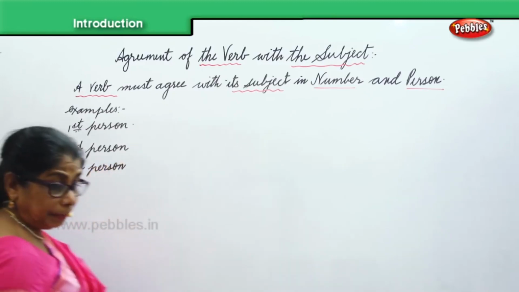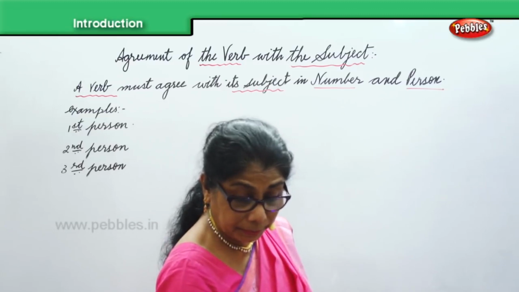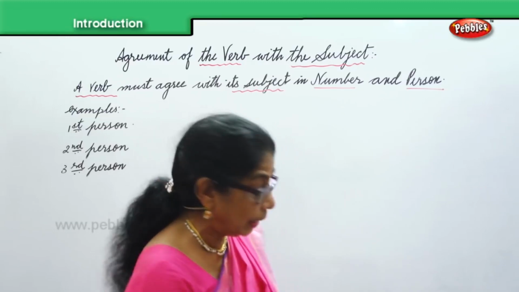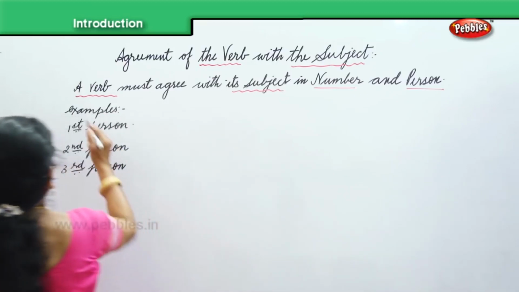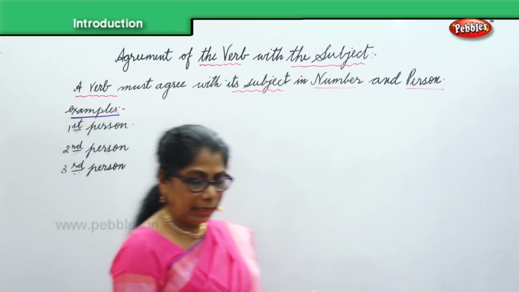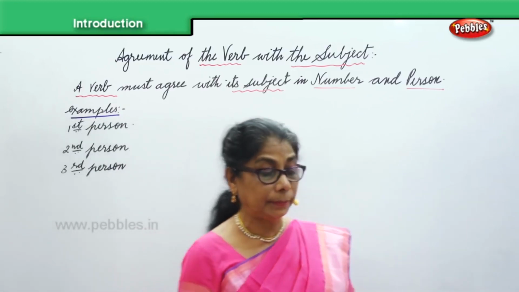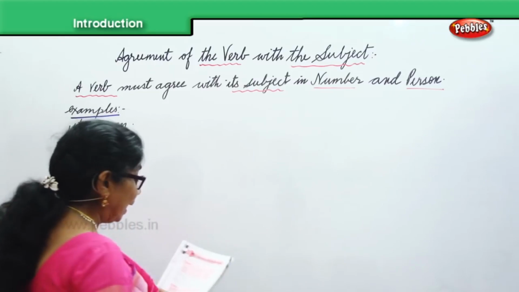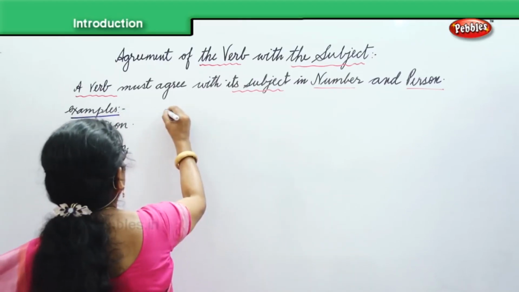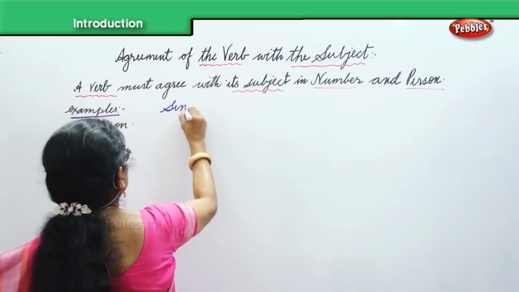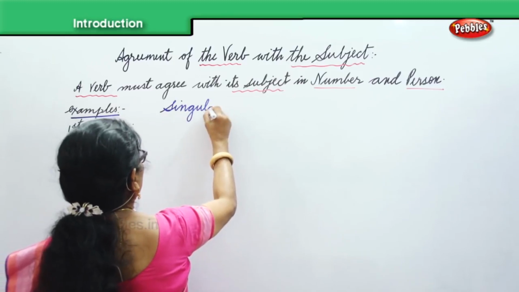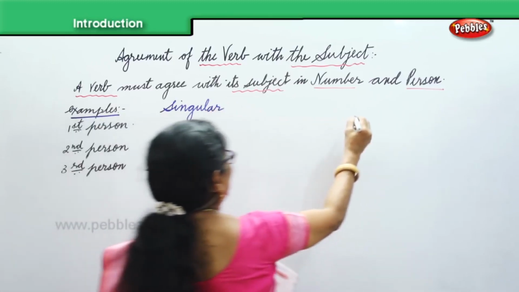What are the examples we have here in first, second, and third person? Now we have singular and plural. First person singular, and first person plural.